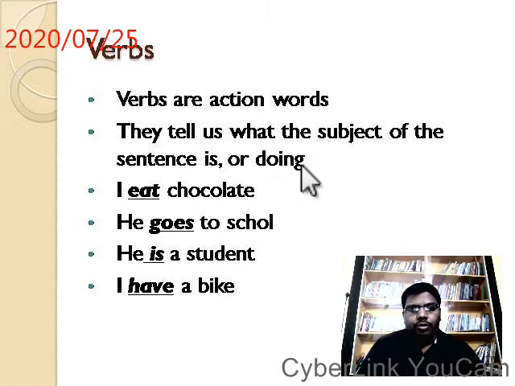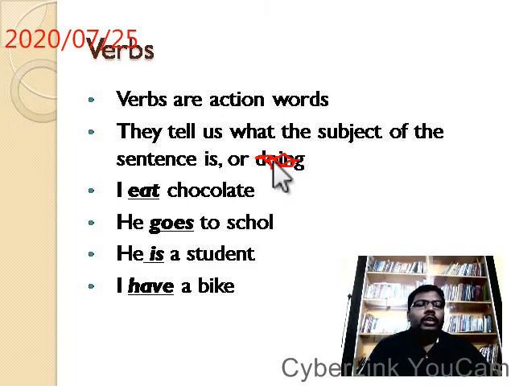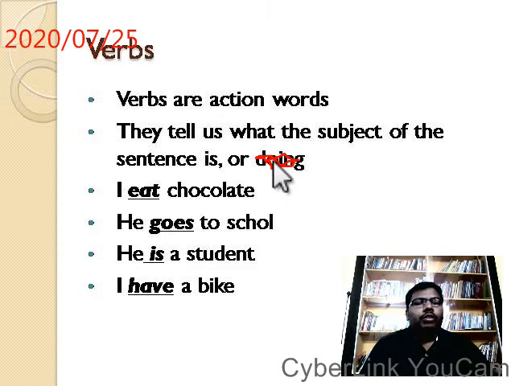What the subject is doing, what the subject is performing. So they inform the action of the subject, acting upon the object, if an object is present in the sentence. Or simply it tells us about the action of the subject.